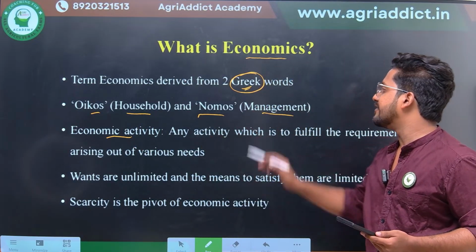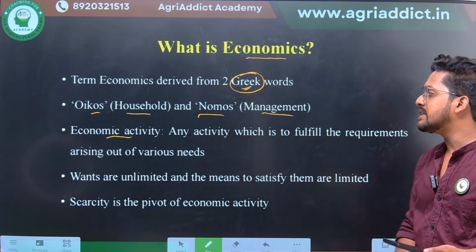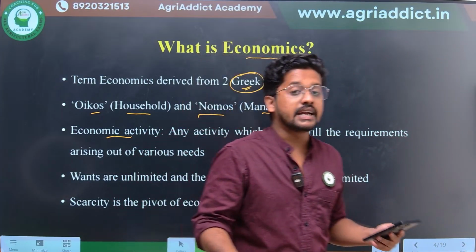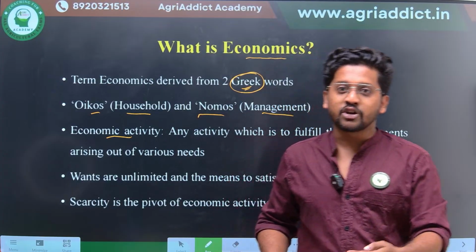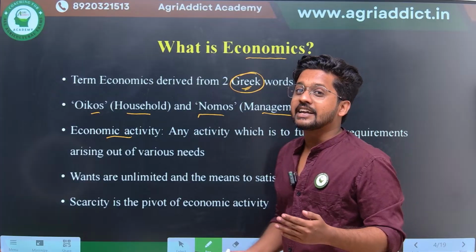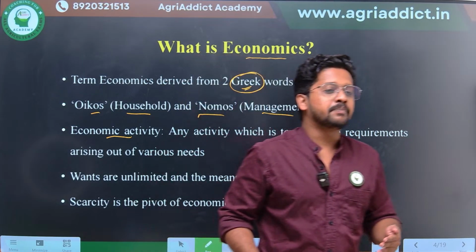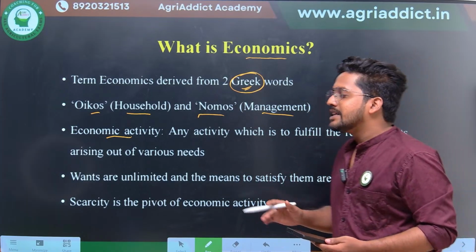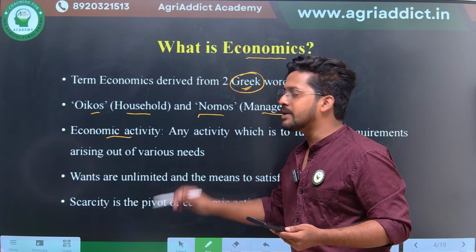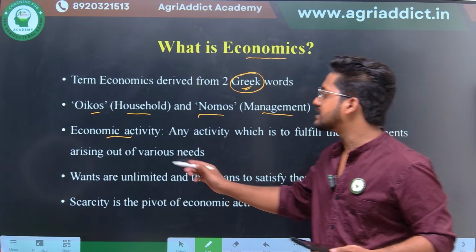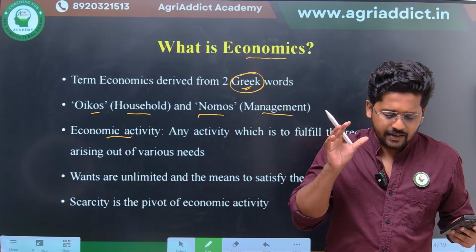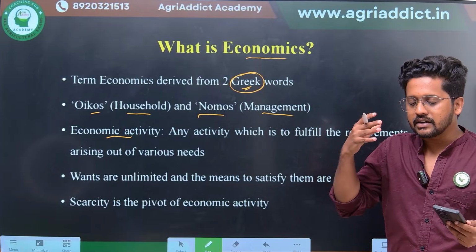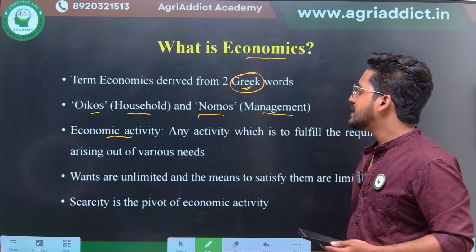Why? Because it is an activity which is to fulfill the requirements arising out of various needs. The needs might be the learning process, or maybe getting a fellowship in your PG seat, or maybe getting a good college for your career, or maybe having a space to prepare for some other examination would be a need, right? So these are the requirements, and whatever activity we perform out of these requirements can be considered an economic activity. This is the basic concept before which economics was developed into a proper subject.